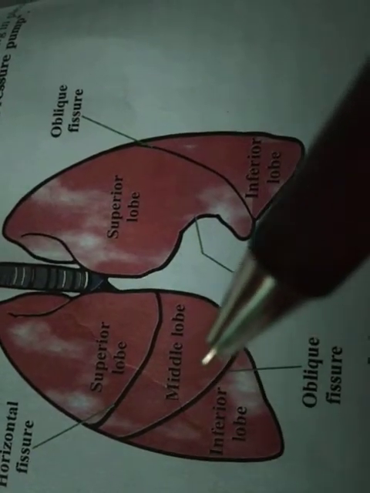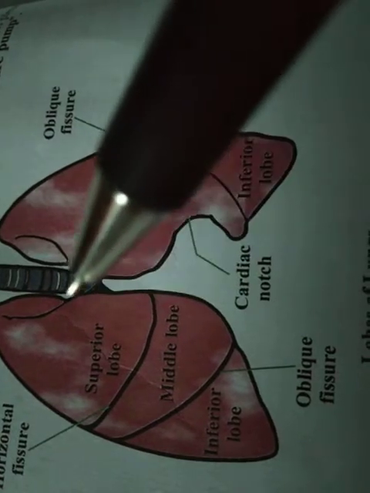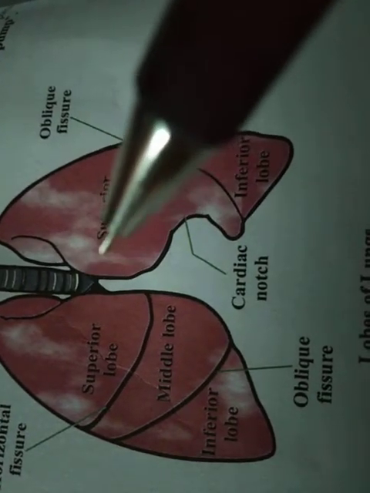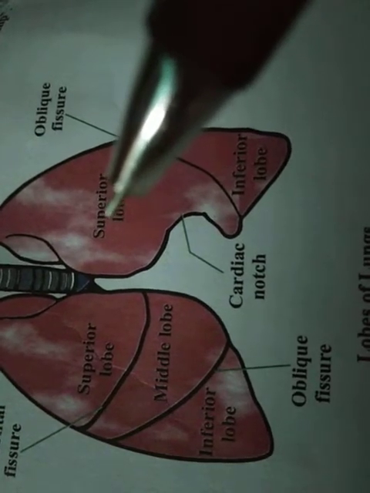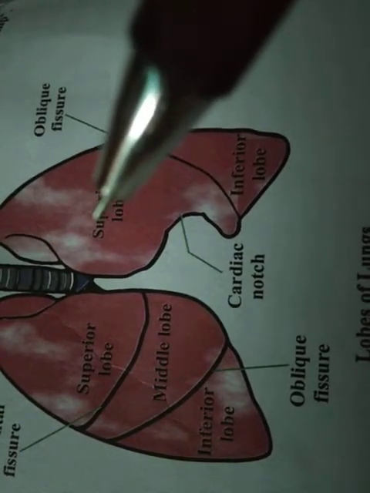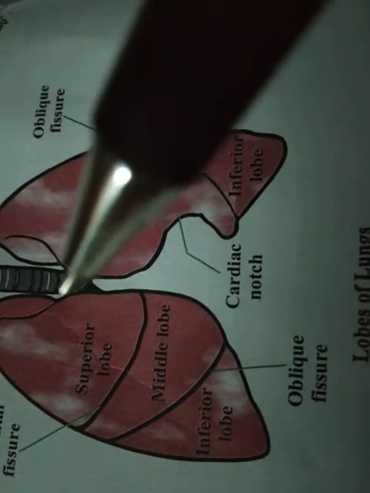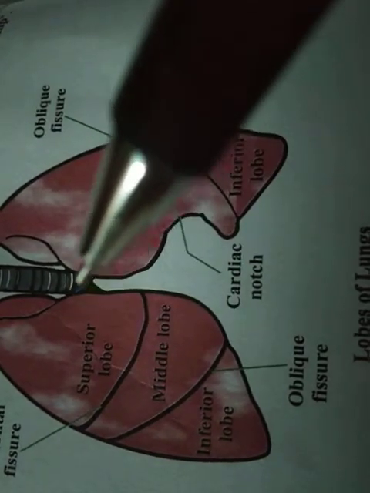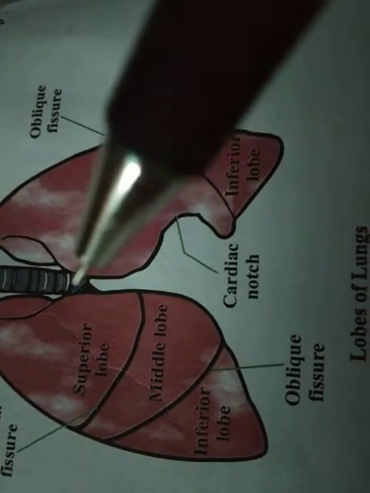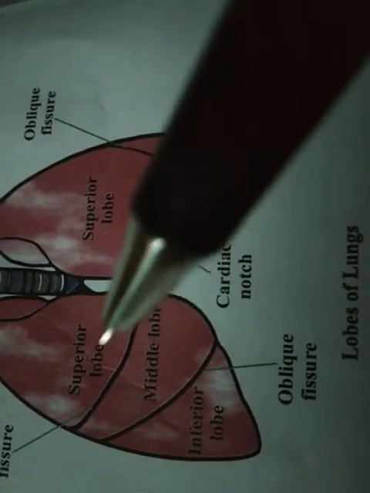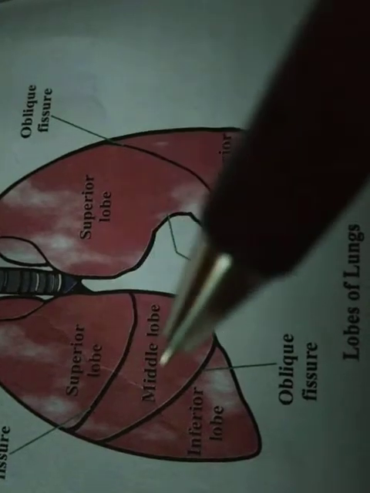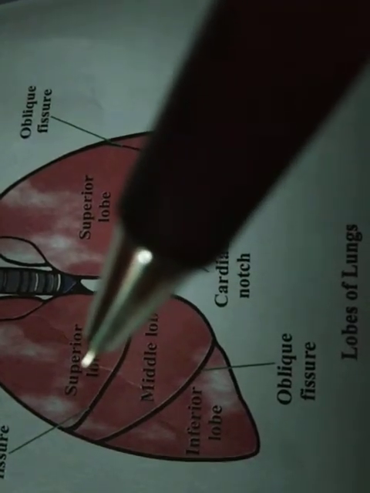The branching network of bronchi, bronchioles, and alveoli comprises the lungs. Both fuse to form the lungs.